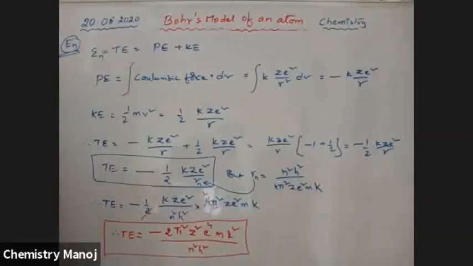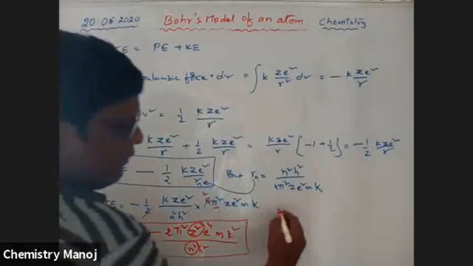This is the total energy formula, which is also taken as the energy of the nth orbit. Very, very important. This total energy is directly proportional to Z square and inversely proportional to n square. All other values are constant.